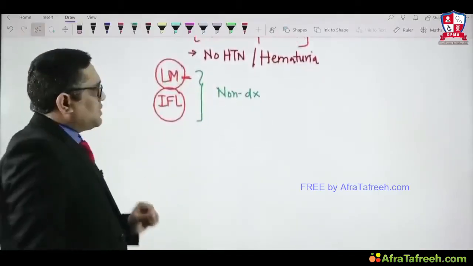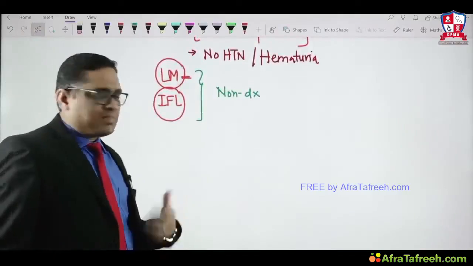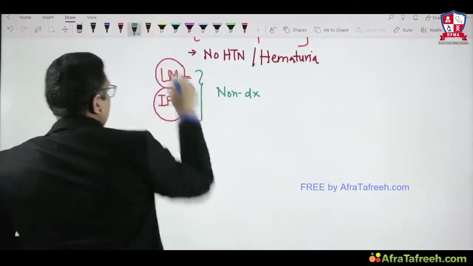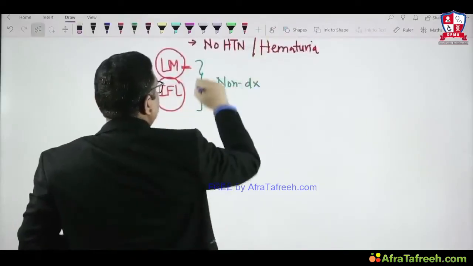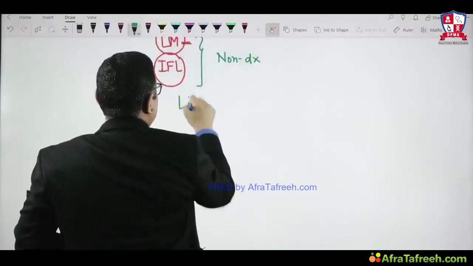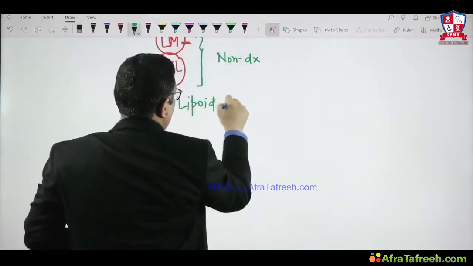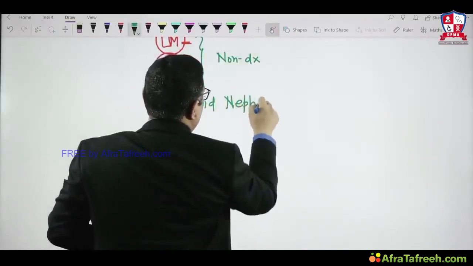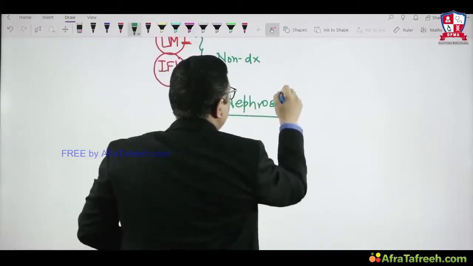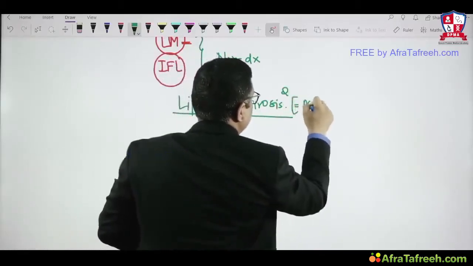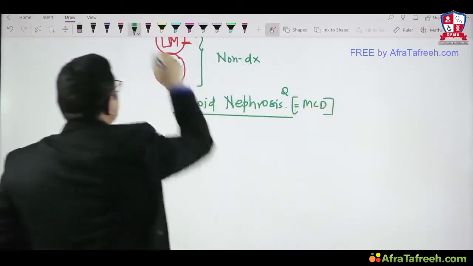Minimal change disease is also known as lipoid nephrosis. This is another name, lipoid nephrosis, so this point also we have to keep in mind. Lipoid nephrosis is another name of minimal change disease. Why is it called lipoid nephrosis?